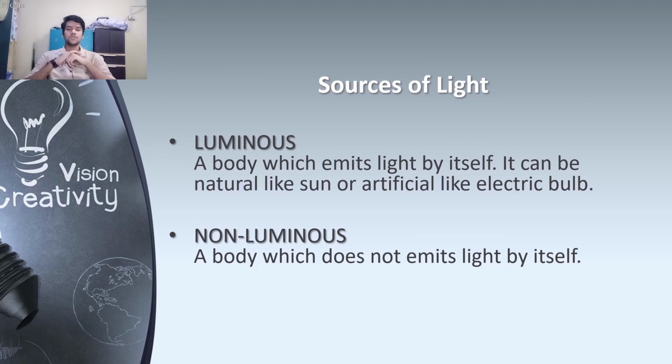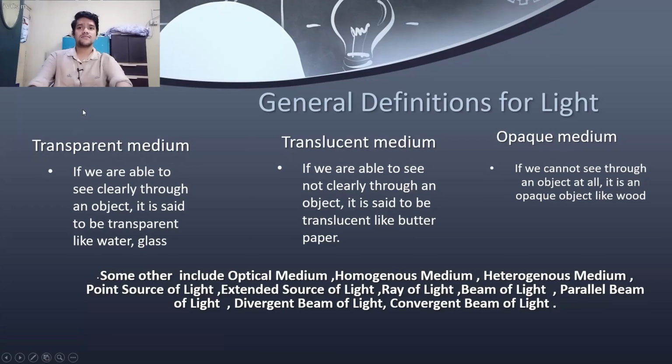If we look at the moon, it is a non-luminous body. It basically reflects the light which falls on it from the sun, and it hits back to our eyes. In this way, we can see the moon. So next, we can talk about the general definitions of light.